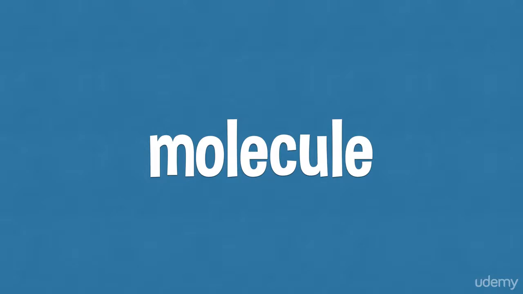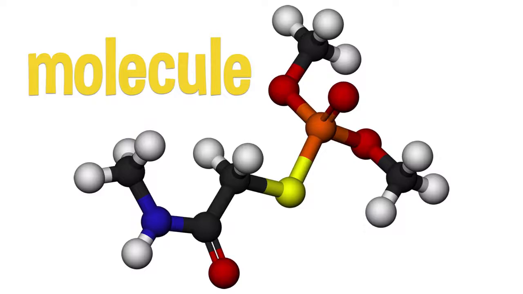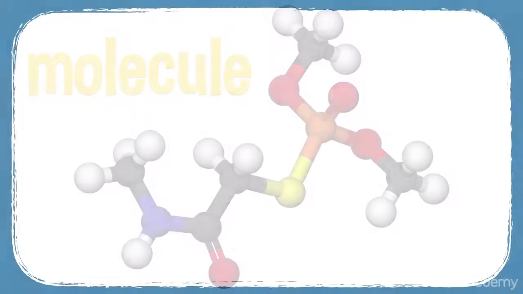Molecule. A molecule is the smallest amount of a chemical substance which can exist by itself. So an atom can't exist by itself, but a molecule can. At least when we're talking about matter, about substances. Here's a diagram of a molecule. Lots of atoms joined together.